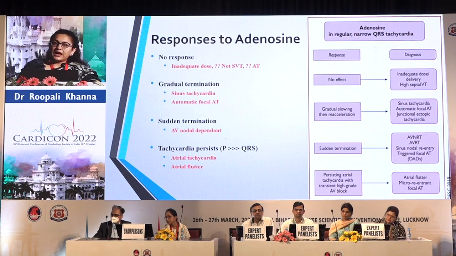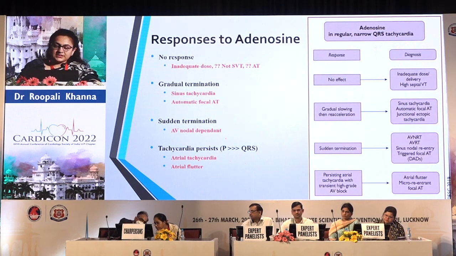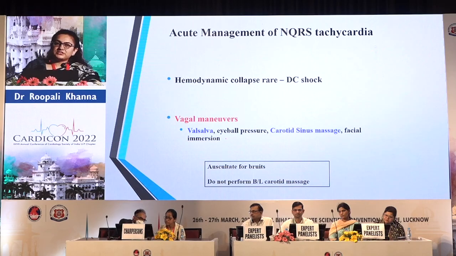And if we give adenosine and the tachycardia persists, but the QRS is less than the P wave in the morphology we are seeing, that means that we are dealing with atrial tachycardia or atrial flutter in these cases. What about these patients in the management part?